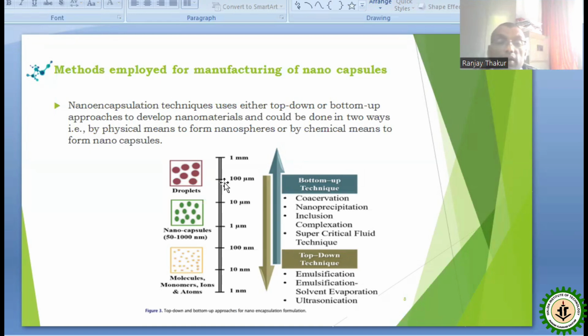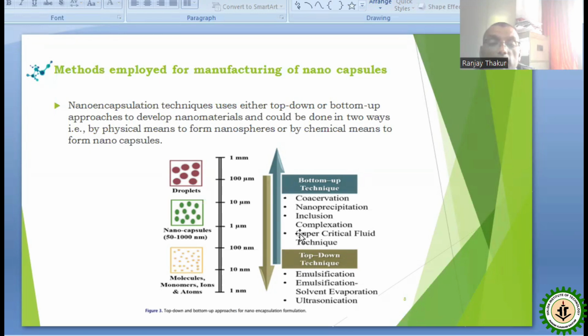Here you can see there are two techniques, top down techniques and bottom up techniques. In top down techniques, mainly emulsification, solvent evaporation and ultrasonication are used. Top down means, as you can see here, 1 millimeter or micro range particles are converted into nano range molecules, so that molecules, monomers, ions and atoms are formed.